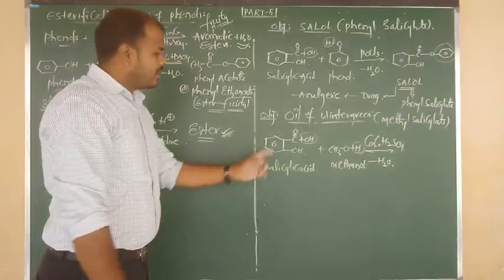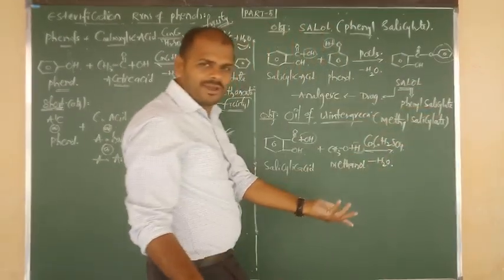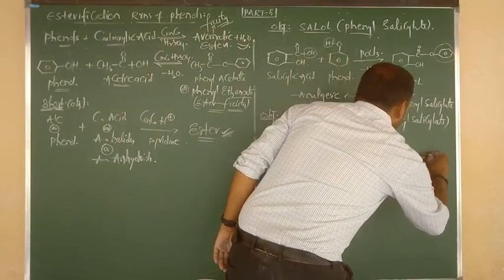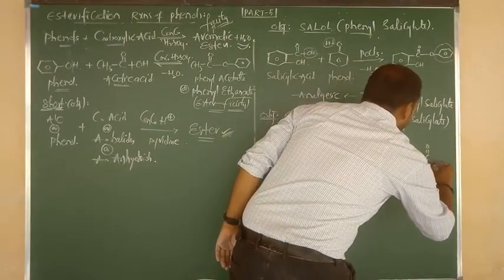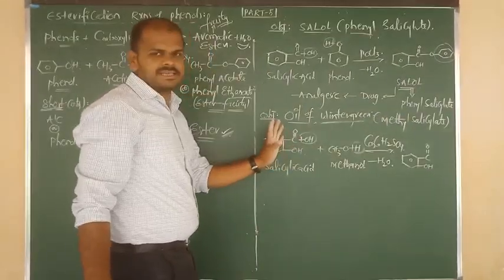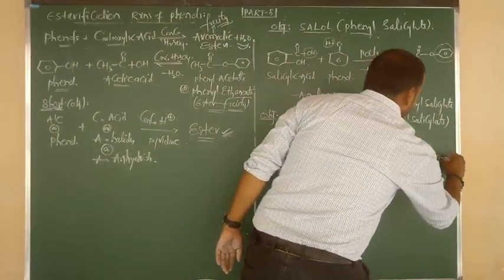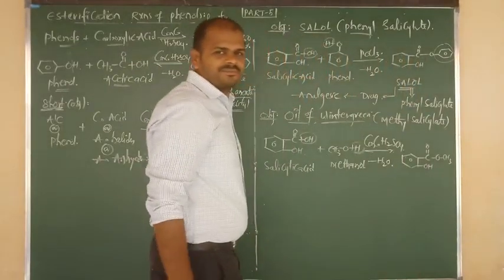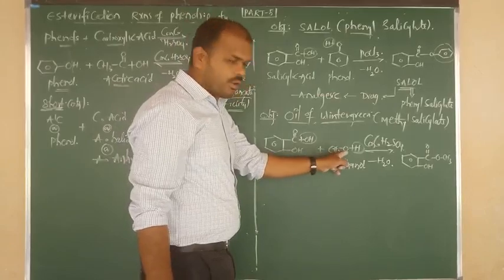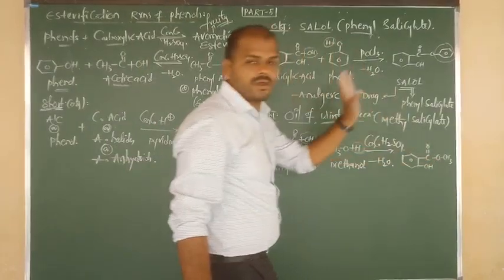Remaining is benzene connected to C double bond O and OH. Everything is the same; I have written it as it is. Remaining is CH3O minus, which reacts upon C plus. The remaining group is OCH3, so I write it as it is. Because of H plus, remaining is CH3O minus. CH3O minus means the O minus position is attacked by C plus, C double bond O.